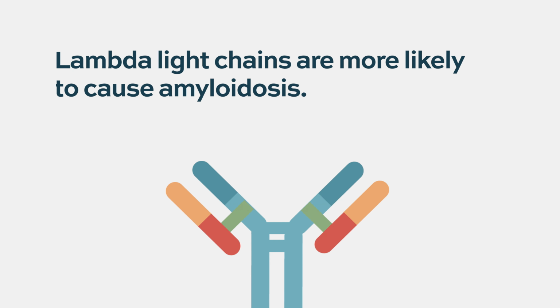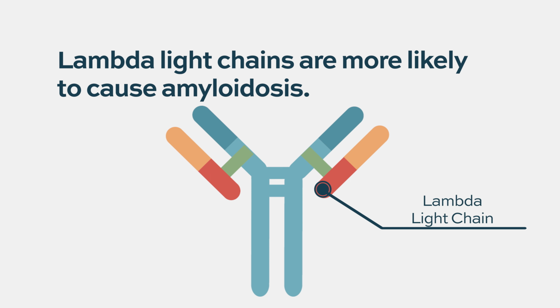And so there's something about that lambda light chain sequence that's a little bit more likely to form amyloidosis than kappa light chain, but both can do it. So kappa doesn't mean we're off the hook.